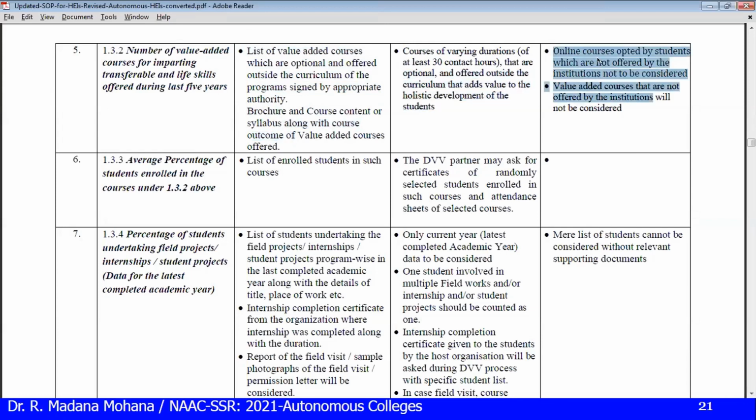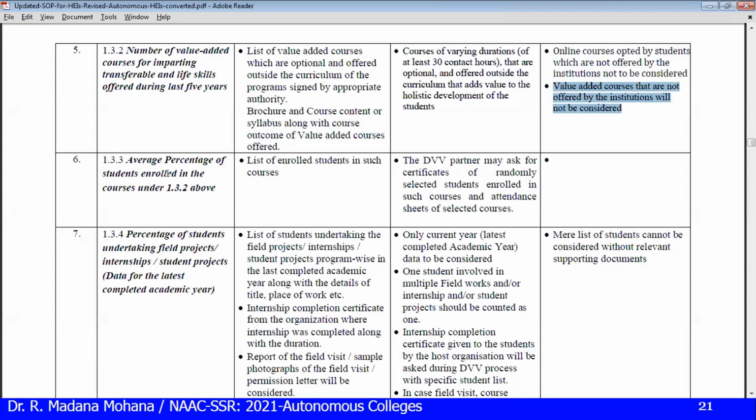So what is not to be considered: online courses opted by students which are not offered by the institution. Some students take NPTEL, SWAYAM courses offered by others, not your institution. Those won't be considered. Even an online course that is offered by your institution will be considered. But value added courses that are not offered by the institution will not be considered.